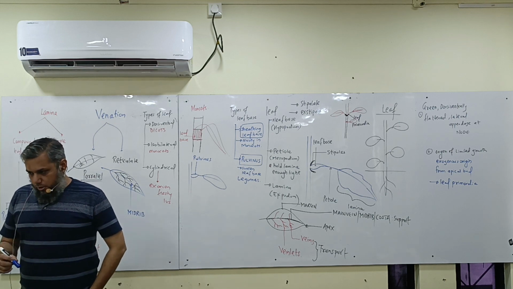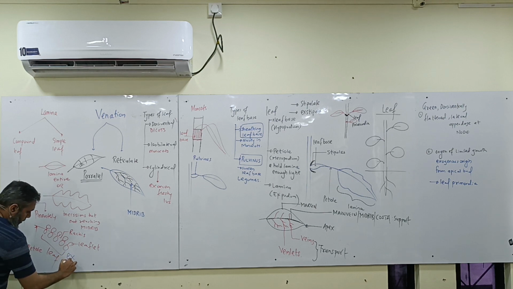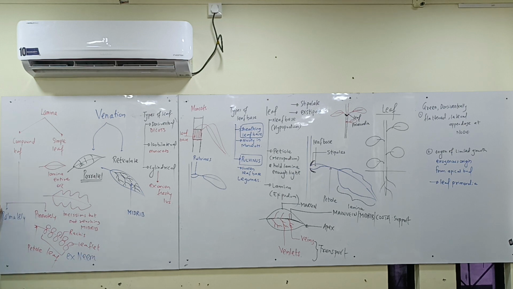Got the difference? Yes. So see the NCERT and tell me the example of a pinnately compound leaf. Neem and silk cotton. Are these the only types? Yes, but it has many subtypes: unipinnate, paripinnate, imparipinnate, then bipinnate, tripinnate, decompound, unifoliate, bifoliate, trifoliate, quadrifoliate.